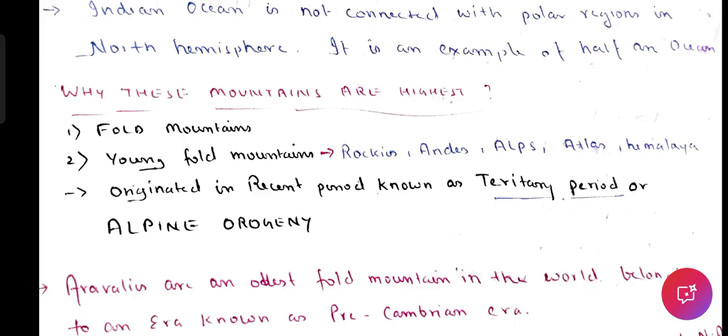Identify the odd one out. Identify the odd one out means identify the mountains which do not belong to the alpine orogeny. ऐसा statement होगा. I am not writing that statement. And the options they can give are Himalayas, Andes, and the third option could be Aravallis.